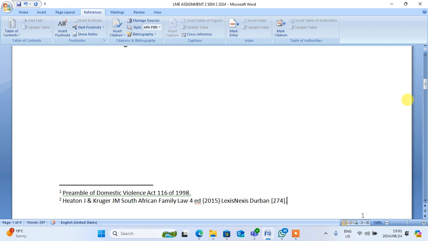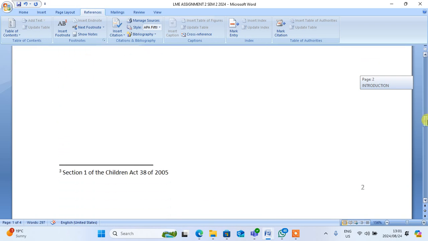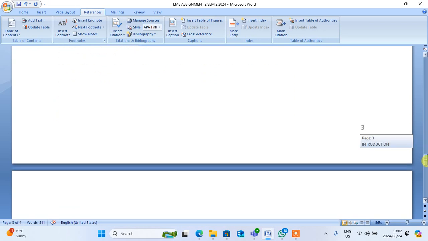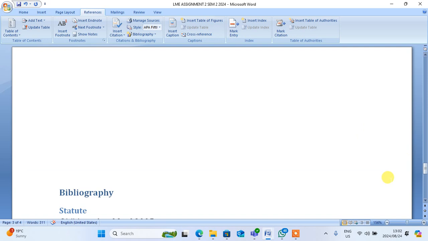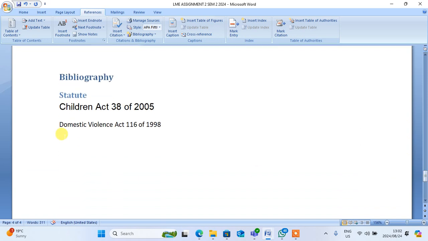Then it means that if you ever put something, you must go and do the changes also on the preparatory. Then you come and put the case, the book on the preparatory. Don't forget that what you do on the preparatory on assignment number 2, you must come and do it on the bibliography. Then on the bibliography, you'll come and say book.